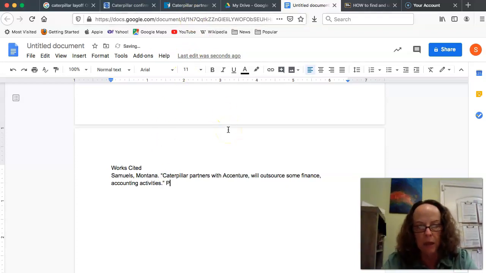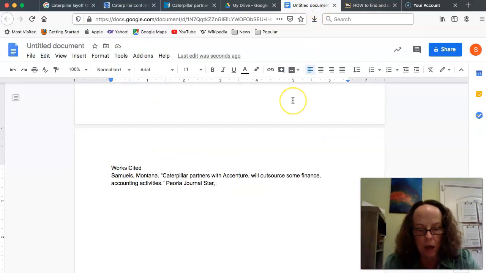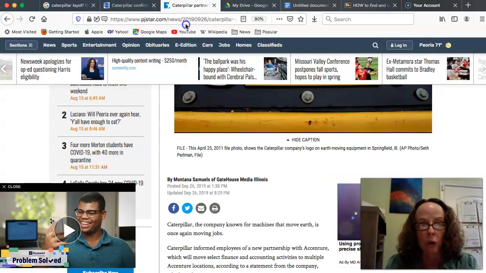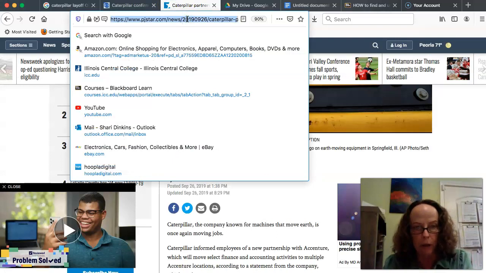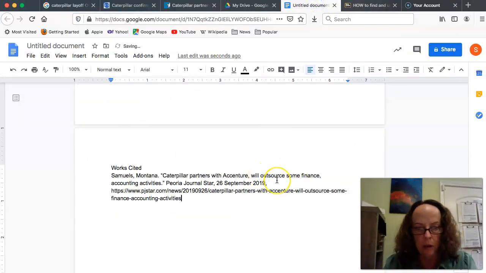It is from the Peoria Journal-Star. I want to look at the date that it was actually published, September 26, 2019. We want to put it in the international format that is asked for, and that's 2019. I put a comma here, and now I'm just going to copy the URL and put that URL in there. So I'm going to copy that URL, I'm going to go here, I'm going to paste in the URL.